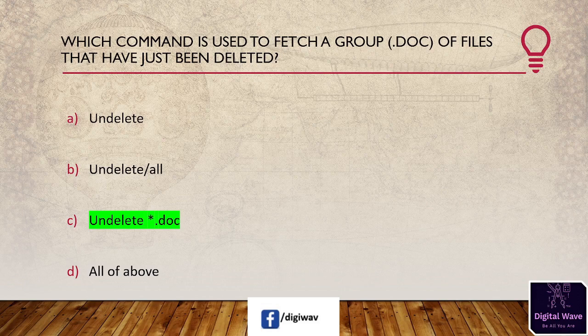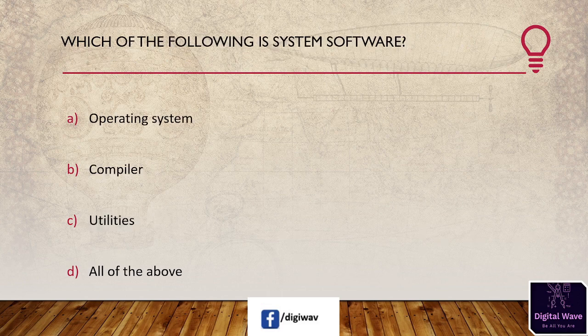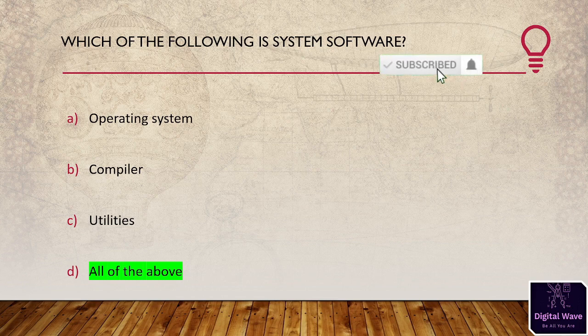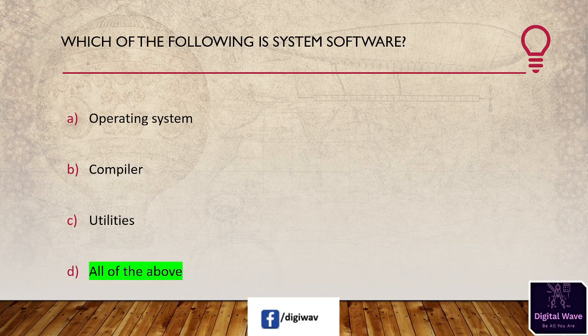Next question is, which of the following is system software? First option available here is operating system, second option is compiler, third option is utilities, and the last option is all of the above. The right answer will be all of the above. System software is a type of computer program designed to run hardware and software programs on a computer. According to some definitions, system software also includes system utilities, system restore, development tools, compilers and debuggers.